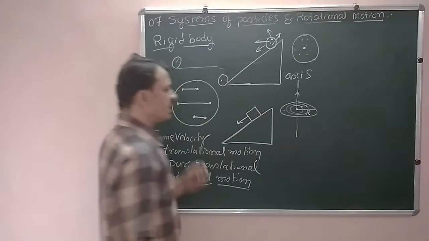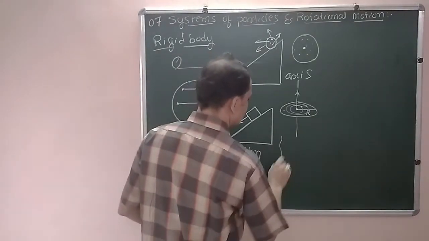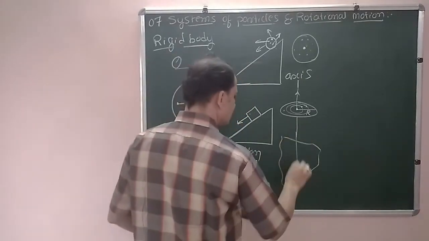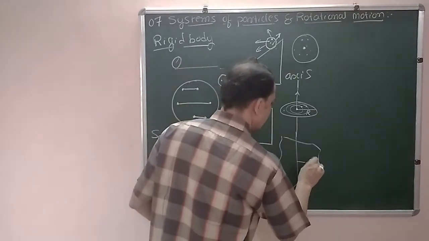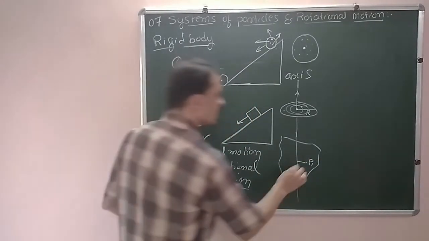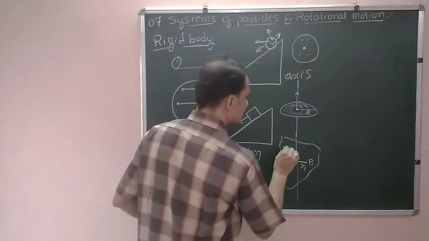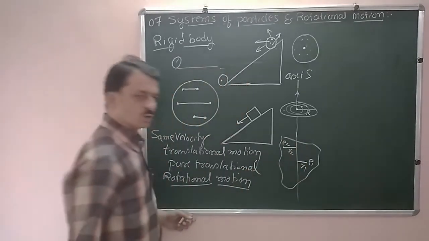If you consider different particles, take any other shape, a rigid body, with this as the axis of rotation. I have one particle P1 at a distance R1. On the other side I have a particle P2 at a distance R2.